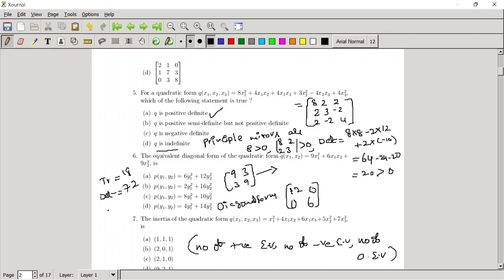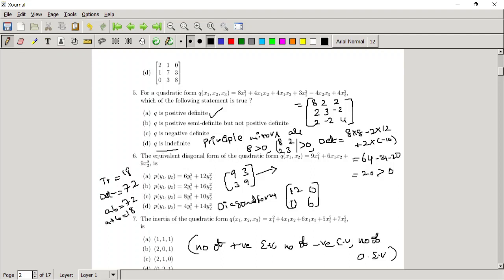Yes, sir. It is a 2 cross 2 matrix, so AB has to be equal to 72 and A plus B has to be equal to 18. If you solve these two equations, you will get A equal to 12 and B equal to 6. That is just simple. You can check that.